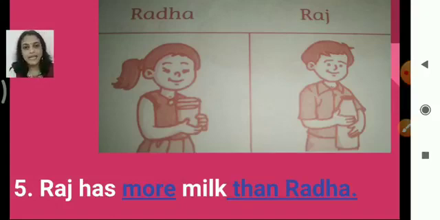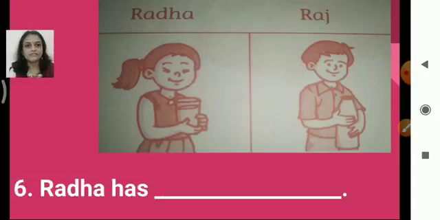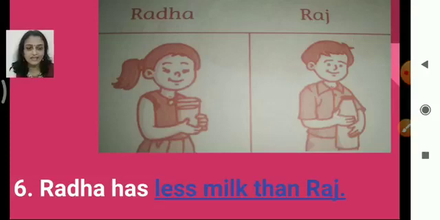Of course, yes, the bottle carries more milk as compared to the glass. Now Radha and Raj again. Sixth sentence. Radha has less milk than Raj, because she is holding a glass, right? So she has less milk as compared to Raj.